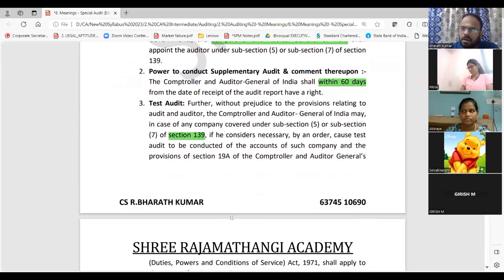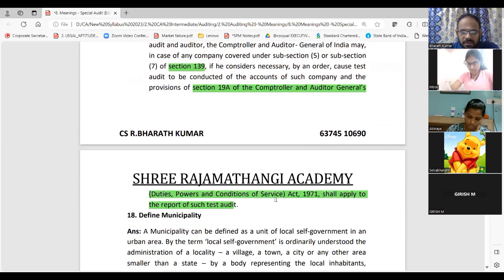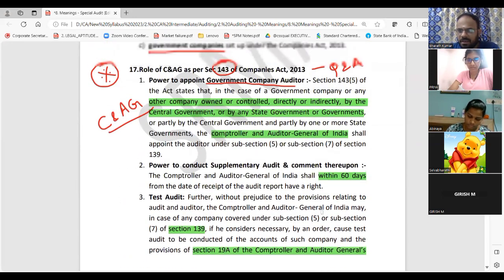That means what and all are qualified, disqualified, all these things will come. Plus provisions of section 19A of the C&AG Act. Please write this. For C&AG, there is an act in 1971. Write that also.